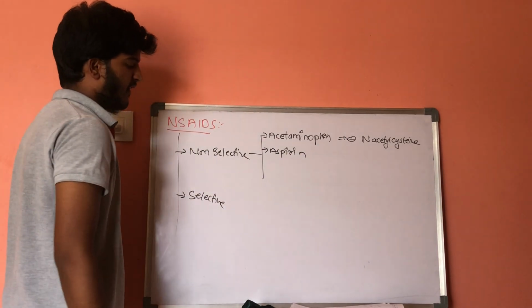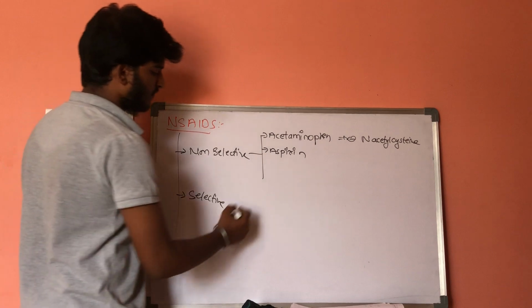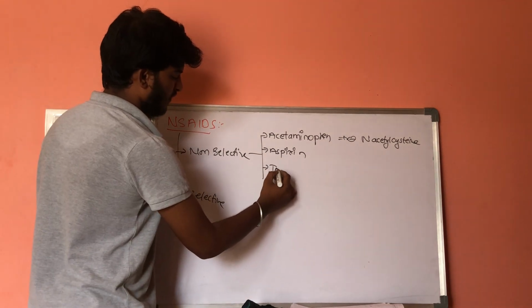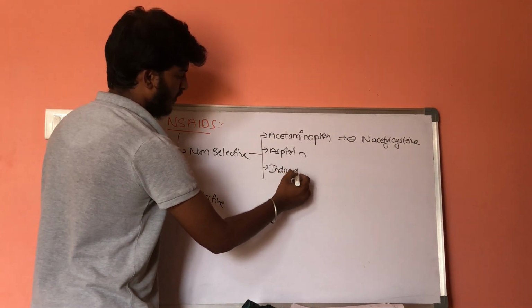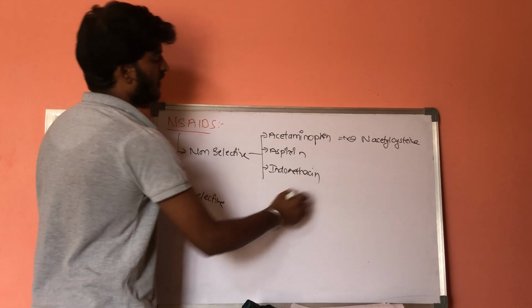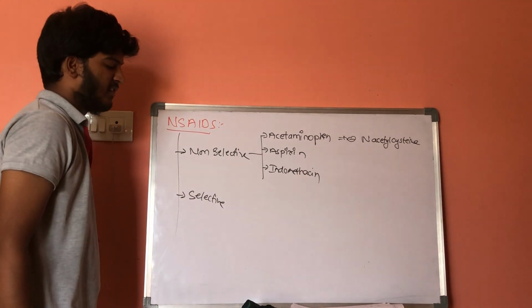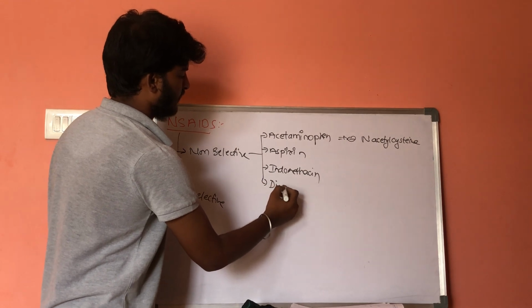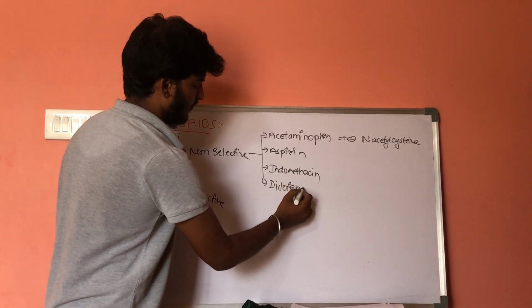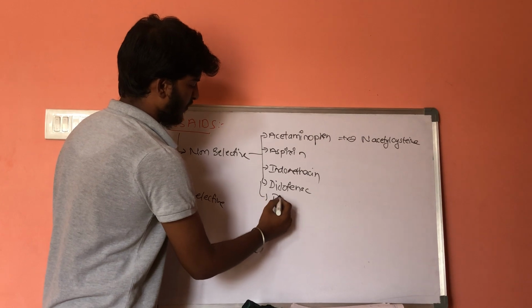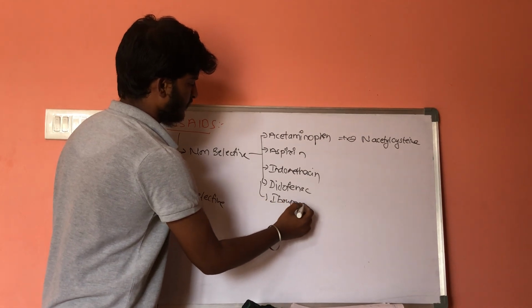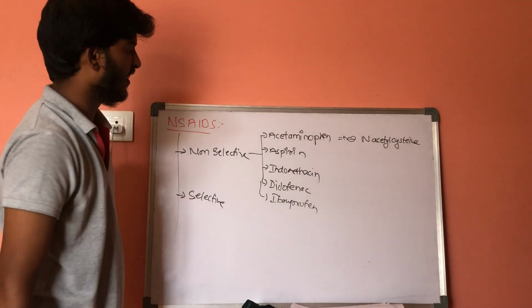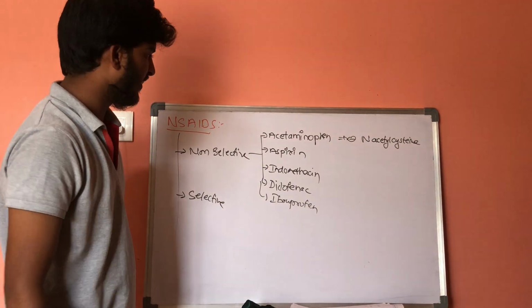Then indomethacin, then diclofenac, and next ibuprofen. These are some non-selective non-steroidal anti-inflammatory drugs.